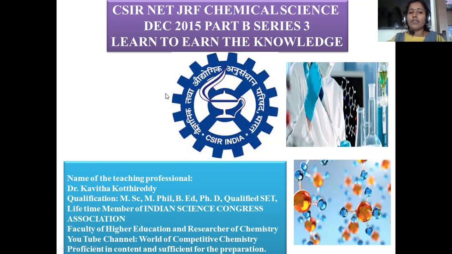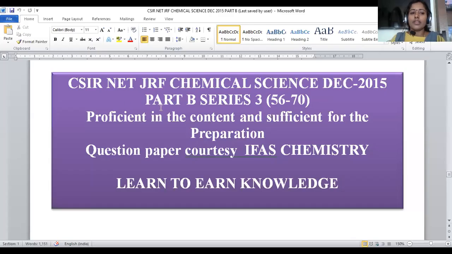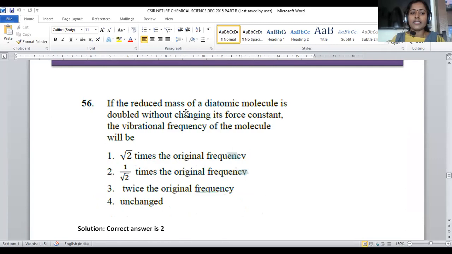Being a standard question paper, it will be fetching for your preparation, and so question paper weightage, chapter wise weightage, question paper pattern, question pattern, question framing, everything will be analyzed if you discuss this kind of previous year question paper. Let us enter into our actual concept. So here CSIR NET GRF Chemical Science, December 2015, Part B Series 3 consists of question number 56 to 70 of this paper. Let us discuss question number 56.